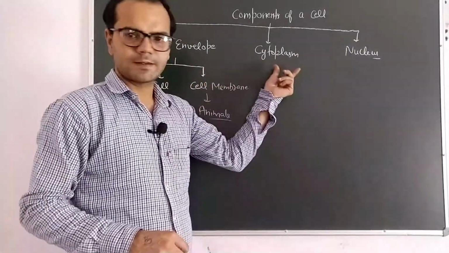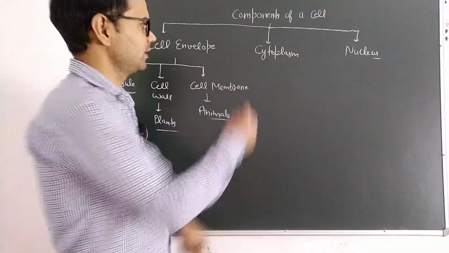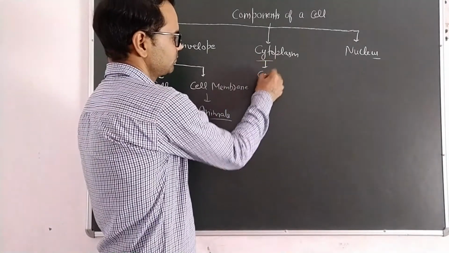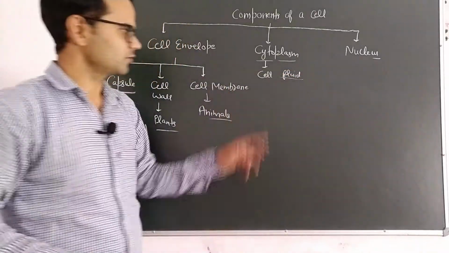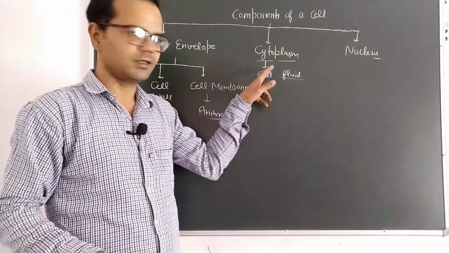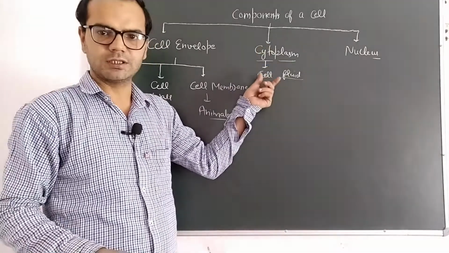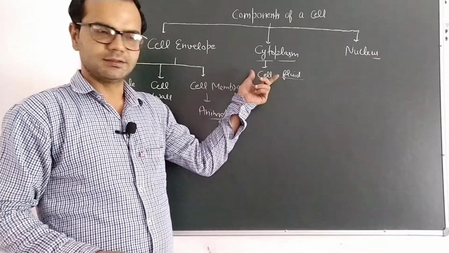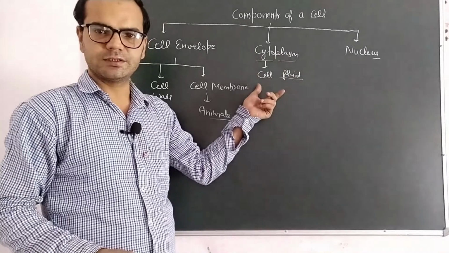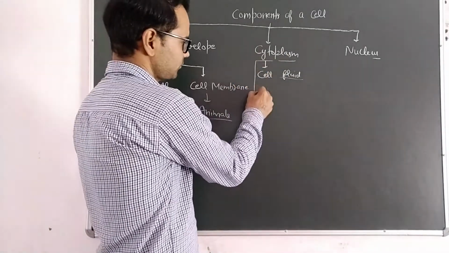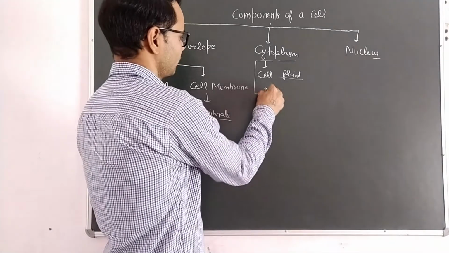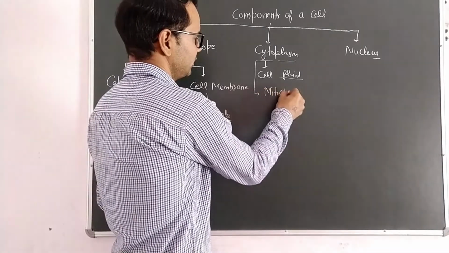The second part is cytoplasm. Cyto means cell, plasm means fluid. So it is the fluid of a cell in which various small cell organelles are embedded. Cytoplasm contains various small cell organelles like mitochondria.